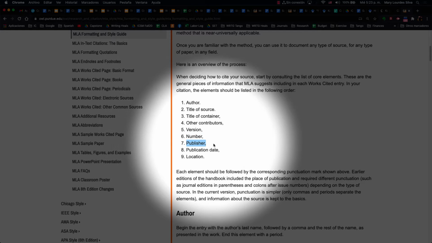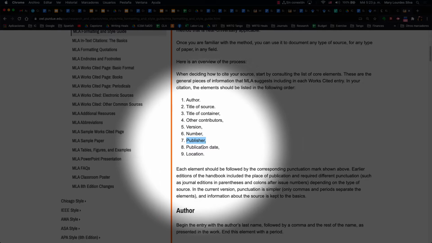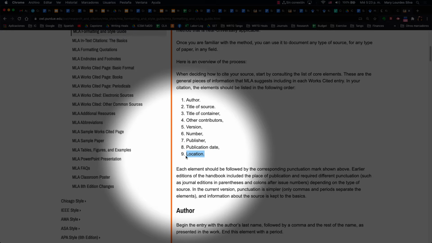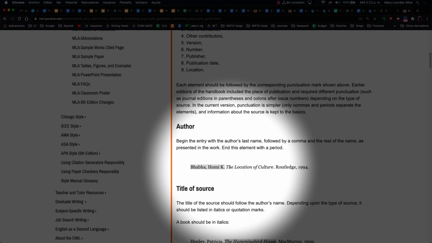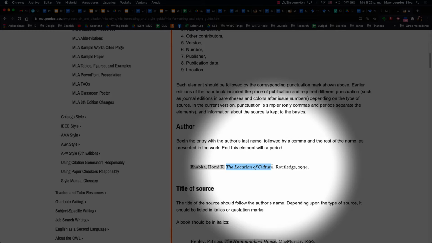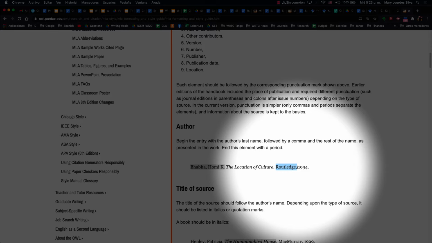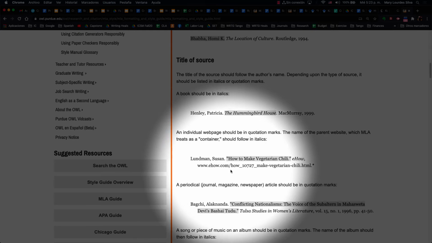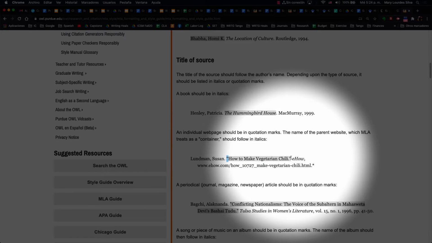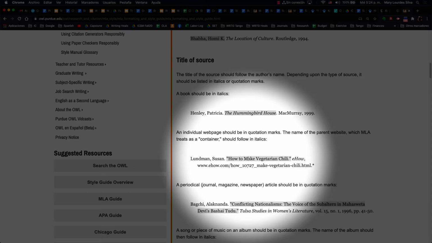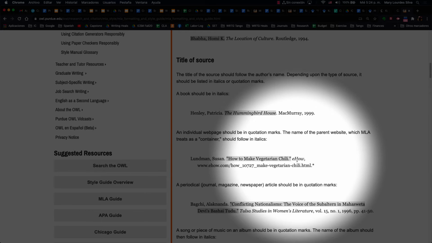And if available, for books you'll have a publisher, and then there's going to be the date of the source, and location can be the page numbers or it can be the URL. When we take a look at a source, I'll know right away that this is a book because this is the name of the publisher. Here, a website, as you can tell, so this is the location. And it's in quotations because it is the chapter or the web page or the article that is in the source. The container, right?